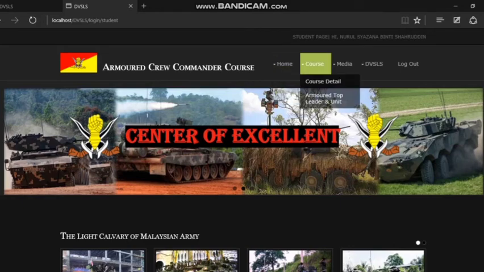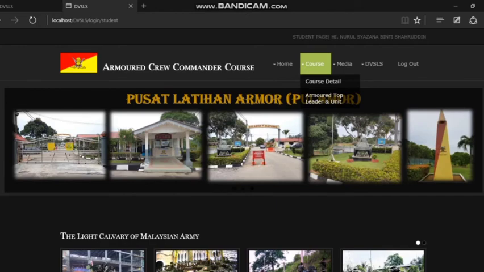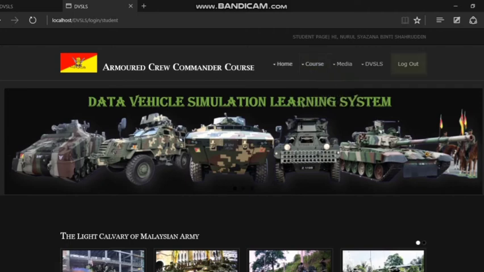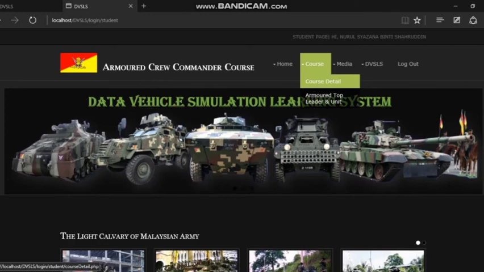Okay, first we go for the course drop-down button. If the user is an Armoured student, he or she can choose whether they want to view course detail or view Armoured top leader and unit details under the course drop-down button at this navigator menu bar at top of the system. The system will display of each page of the user choice.